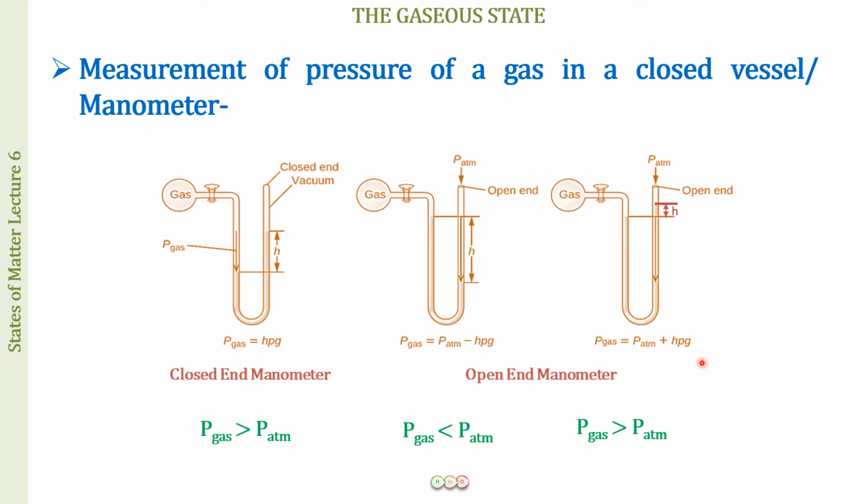Okay. So what you have to remember over here is that if the atmosphere is pushing with much force, it is going to be atmospheric pressure minus h rho g, and if the pressure of the gas is more, then the height of mercury is going to be more towards the open end. So that is the difference over here. Okay, so P gas is equal to P atmosphere plus h rho g, and P gas is equal to P atmosphere minus h rho g. So this is how we measure the pressure of a gas in a closed vessel with the closed end manometer and the open ended manometer.